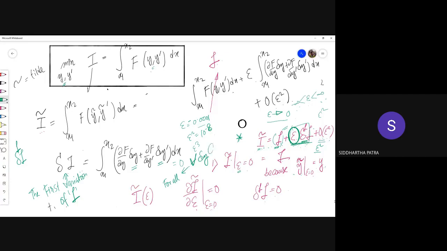For all delta y in the function space containing y. The only condition on delta y is that wherever the value of y is given, in this case at both the boundaries x1 and x2, delta y must be 0. That's how a variation is defined.